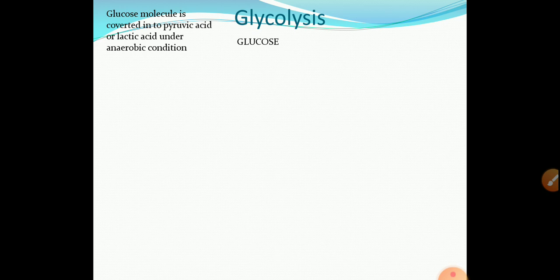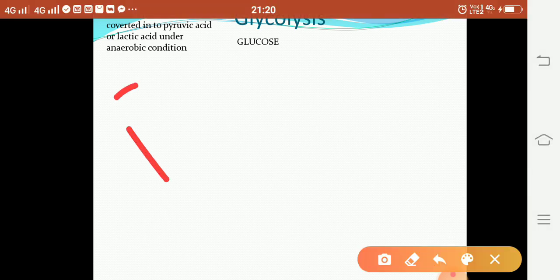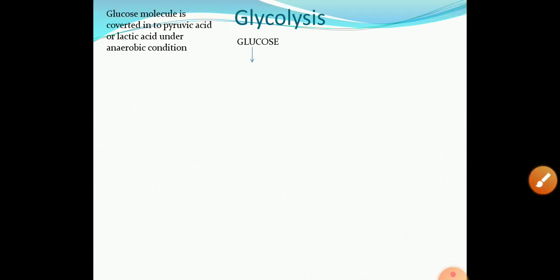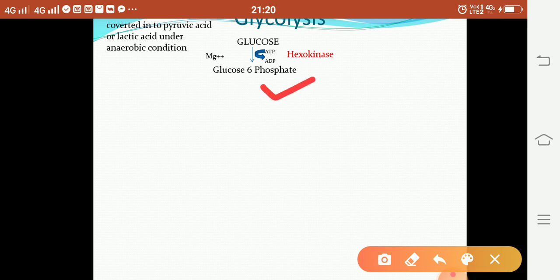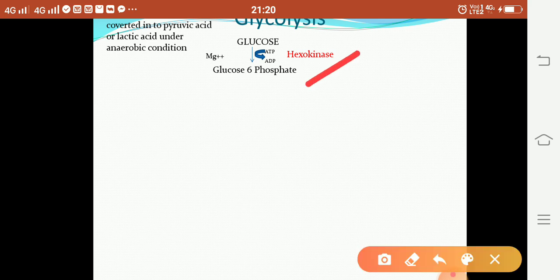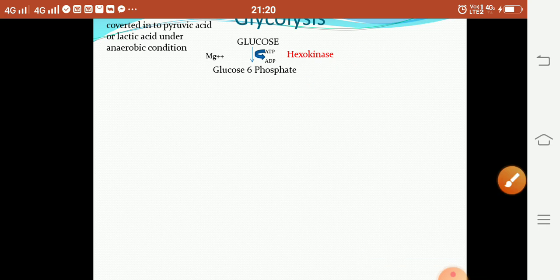Glycolysis starts with glucose. The starting point of glycolysis is glucose. In the first step, what happens? Glucose molecule is phosphorylated into glucose 6-phosphate. This reaction is catalyzed by the enzyme hexokinase in the presence of cofactor magnesium ion. When a phosphorylation reaction is there, the enzyme is always a kinase.